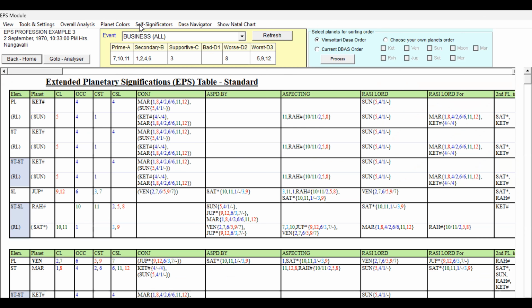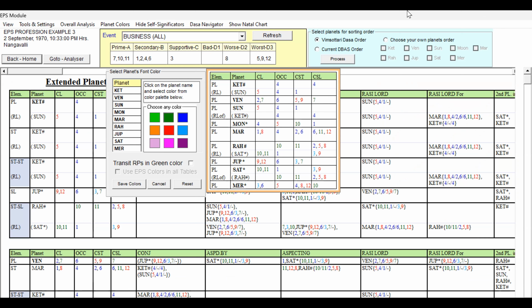Now I am on the EPS page, planet colors and self-significations. Let us examine each planet and its significations. For the favorable and unfavorable houses, similar to the job prospects, the houses are the same, but the A, B, C grouping will be different, because for the business, the 7th house is going to come under the favorable. The 6th also will be favorable, but it has been given B instead of A, because for a job the 6th is more favorable than for business.